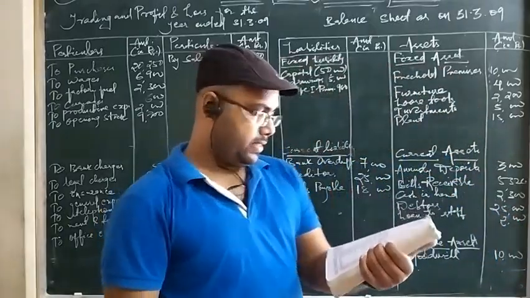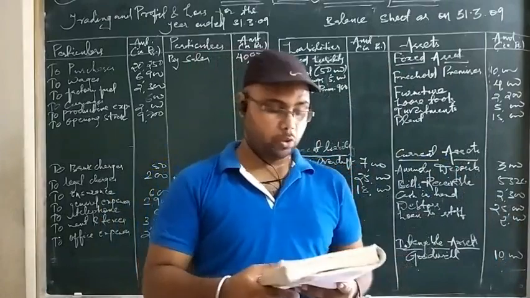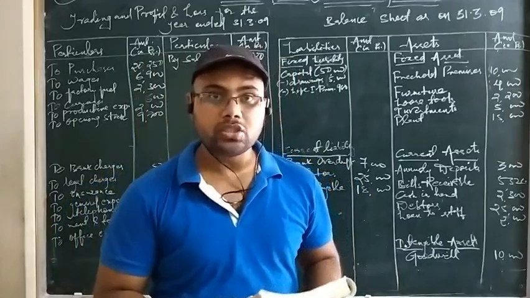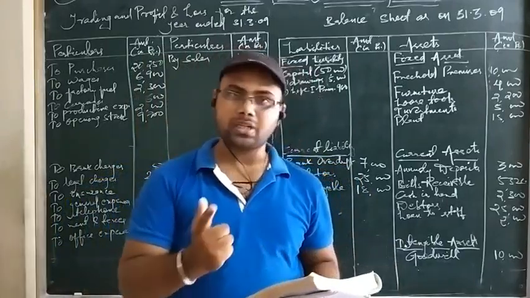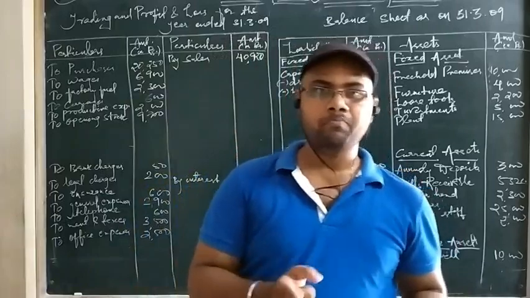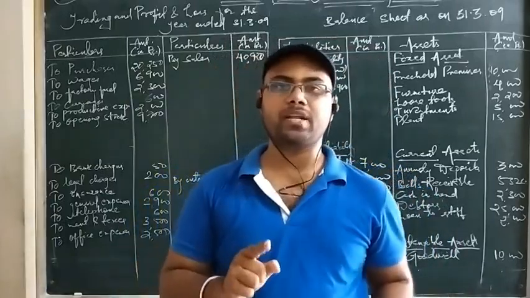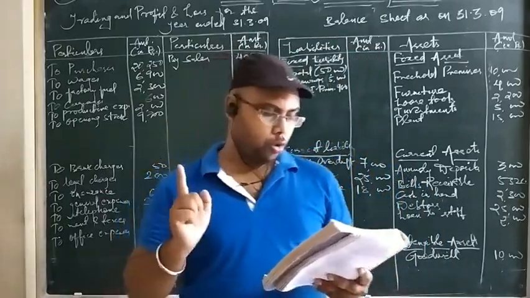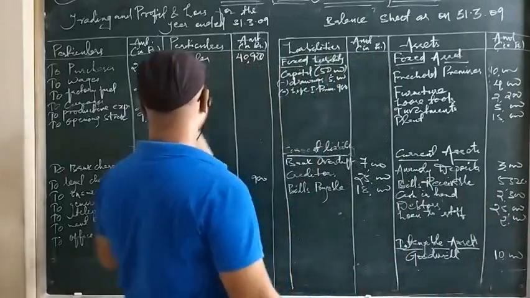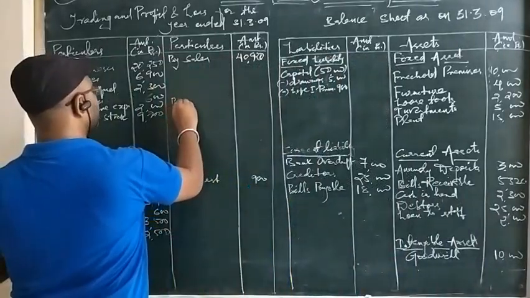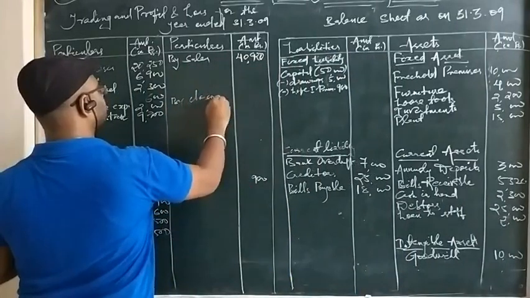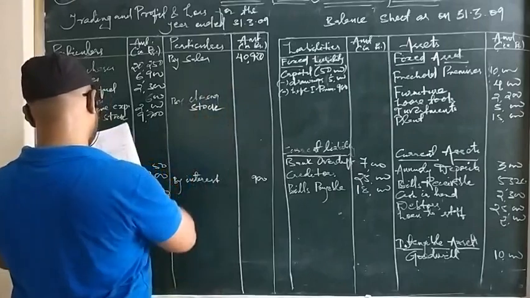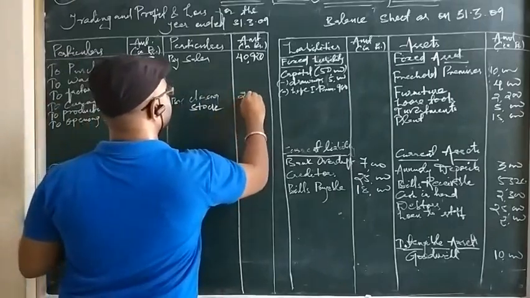Then only one item is left, which is given in the question itself. Stock on hand on 31st March 2009. That is closing stock. And you know that since closing stock is given outside the trial balance, it is an adjustment and it is to be posted to two financial statements in order to fulfill the double entry concept or dual aspect concept. So closing stock is first put on the credit side of trading account. Right here, by closing stock. So closing stock is 20,000. It is the first posting.